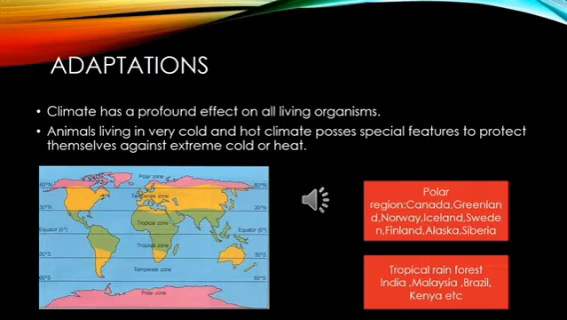Now, the regions in the world which come under the polar region are Canada, Greenland, Norway, Iceland, Sweden, Finland, Alaska, Siberia. These are all the regions which are marked in pink color over there. And the regions in the green color on this map show you the regions which have tropical weather and tropical rainforests: India, Malaysia, Brazil, Kenya, etc.